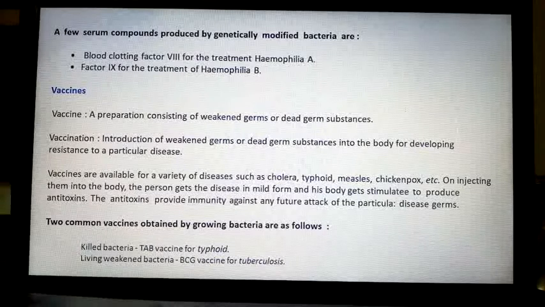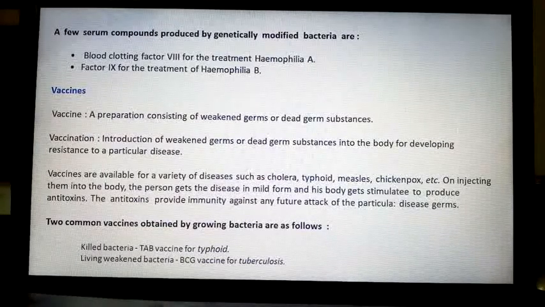Got it? Vaccines are available for a variety of diseases such as cholera, typhoid, measles, chickenpox, etc. On injecting them into the body, the person gets the disease in mild form and his body gets stimulated to produce antitoxins. Now you understood? If we give a little bit, a lot of antitoxins will be produced and antitoxins will start fighting the disease and the immunity will be developed. The antitoxins provide immunity against any future attack of the particular disease germs.